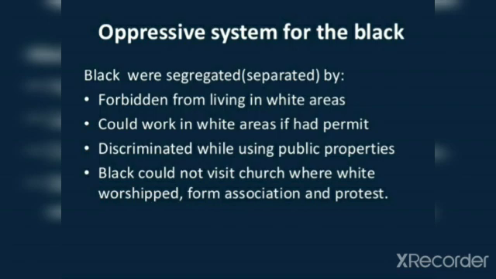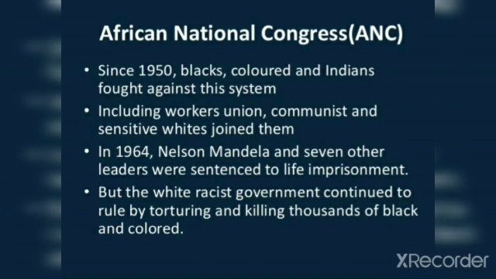Since 1950, the non-whites fought against this apartheid system. They formed the African National Congress, that is ANC, for this purpose. Even the sensitive whites joined the African National Congress to oppose the apartheid system.